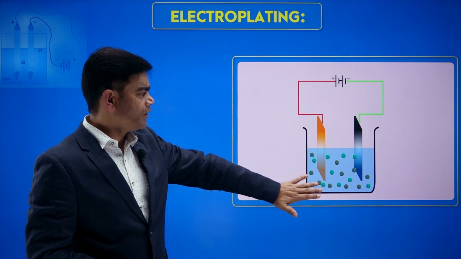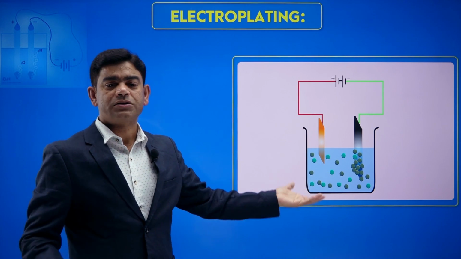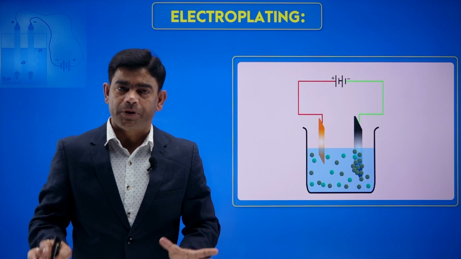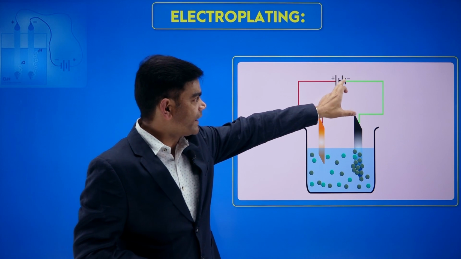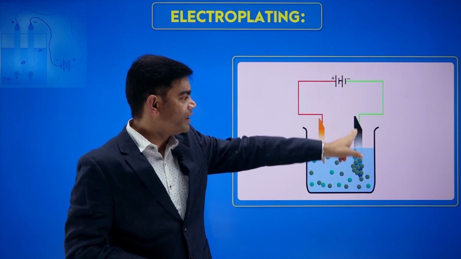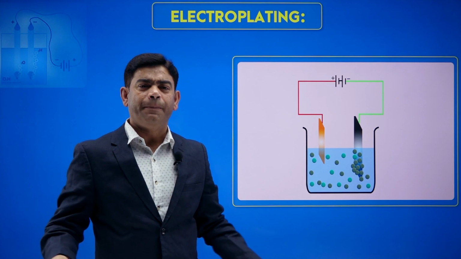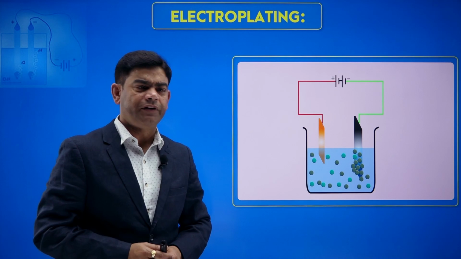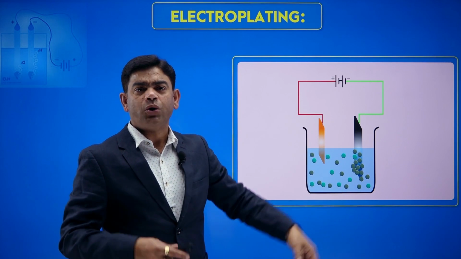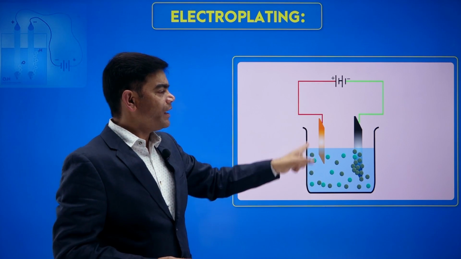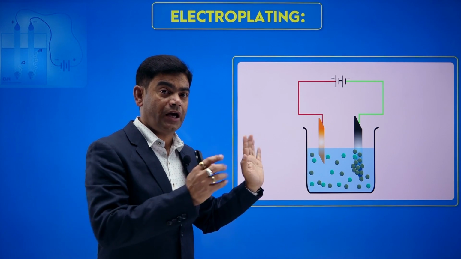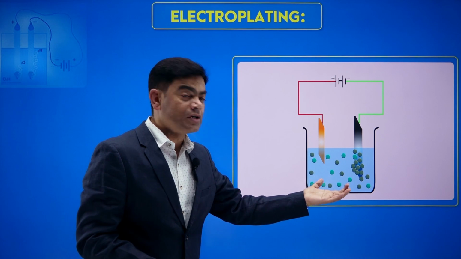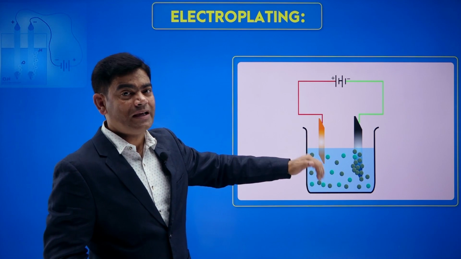You can see the solution, then these two plates over here, and that's what happens. Let's imagine we are doing a coating of copper. You can see over here the negative rod, the cathode, is any random metal, an inferior quality plate on which I need a good appearance. So I have taken that as a cathode. I need a coating of copper, so I have taken the anode as a copper strip. The copper strip has to be the anode, and the solution has to be a copper salt. Let's take copper sulfate. So here the solution is copper sulfate, which has positive ions and negative ions.